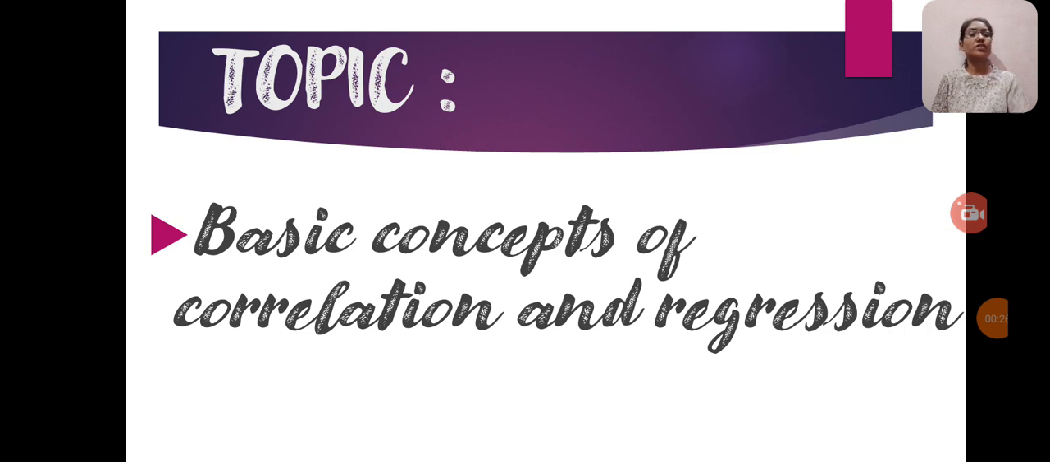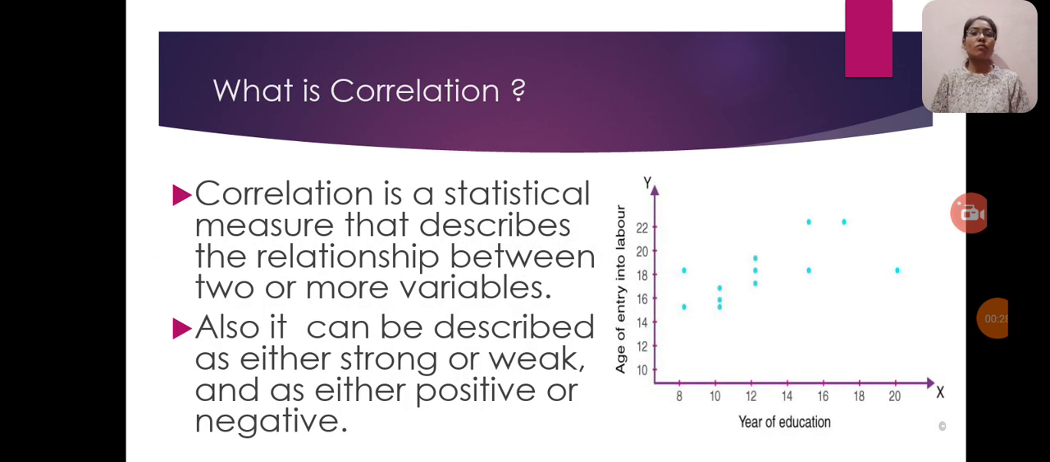Let's know what is correlation. Correlation is a statistical measure that describes the relationship between two or more variables. Also, it can be described as either strong or weak and as either positive or negative correlation. In the picture, I have given the graph of correlation.